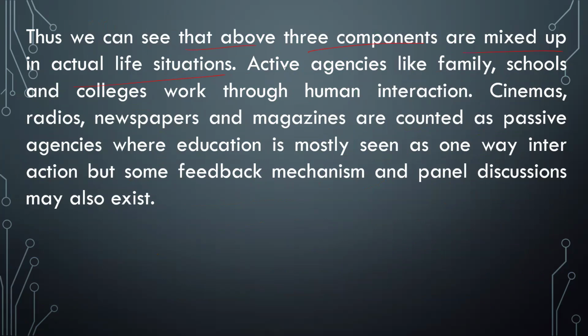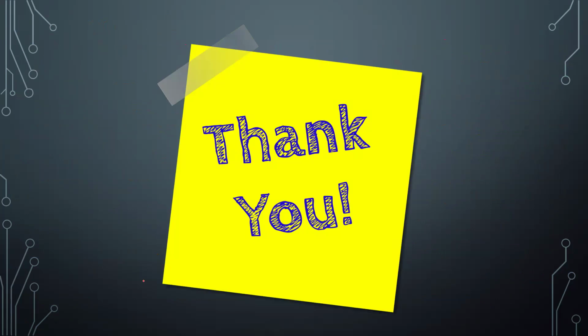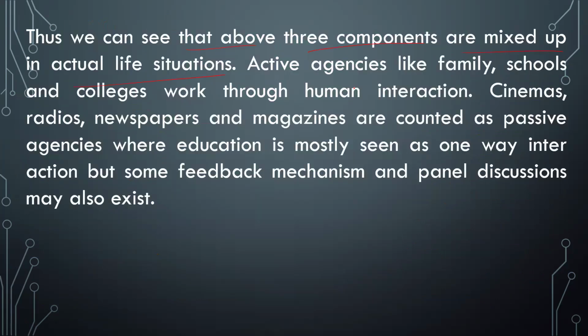Active agencies like family, school, colleges, and work go through human interaction. Cinema, radio, newspapers, and magazines are counted as passive agencies, where education is mostly seen as one-way action. But some feedback mechanisms and panel discussions may exist.